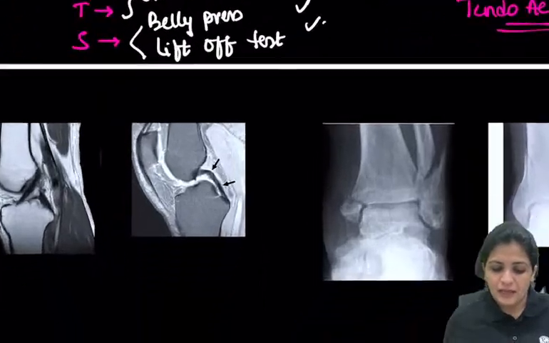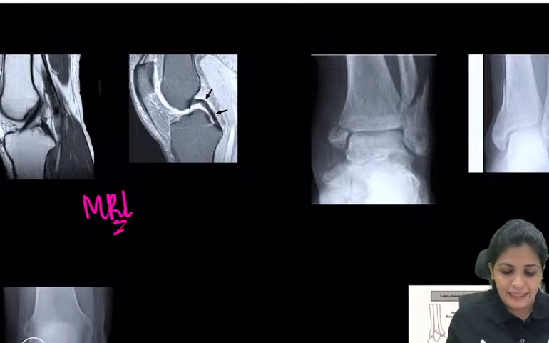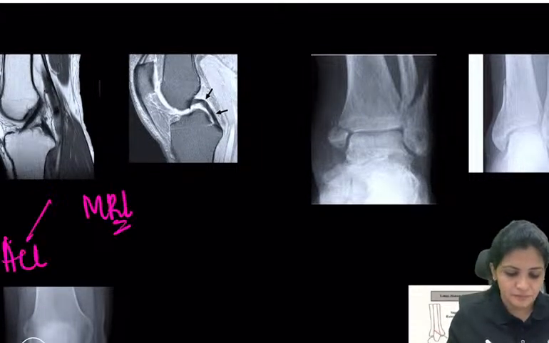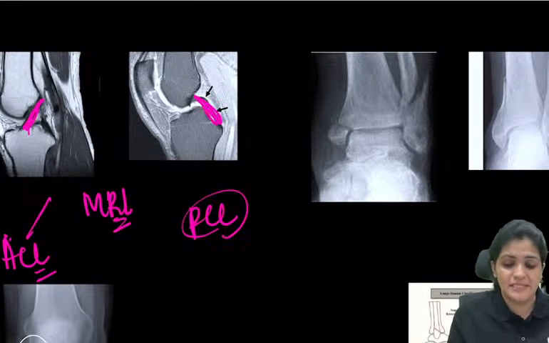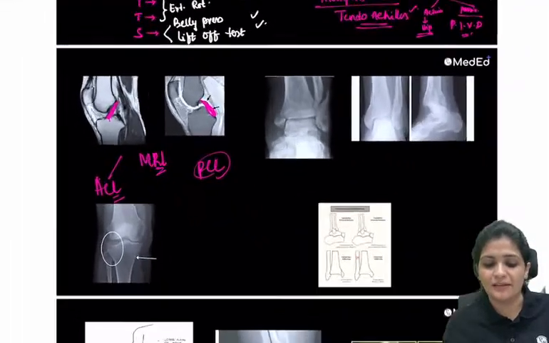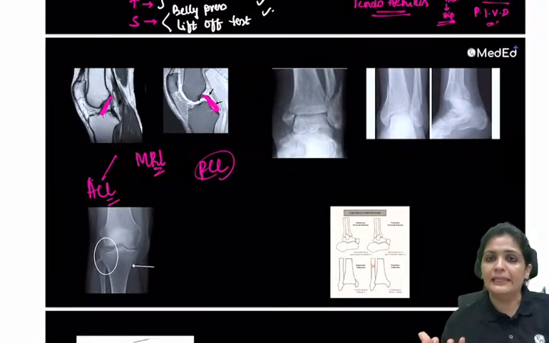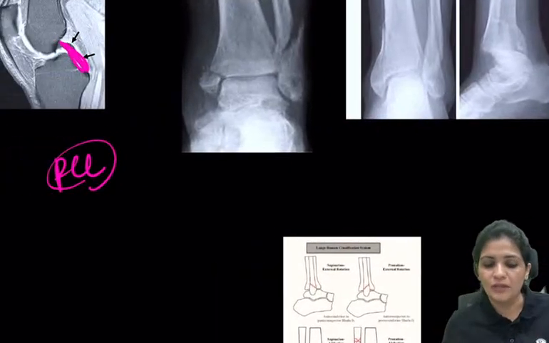Okay. And now coming to this, this is the MRI of your ACL and the PCL. This is the normal ACL, this is the normal PCL. Absence of the ACL and PCL on the MRI tells you that it is a tear in the ligament. That is ACL tear, MCL tear, you treat with arthroscope.